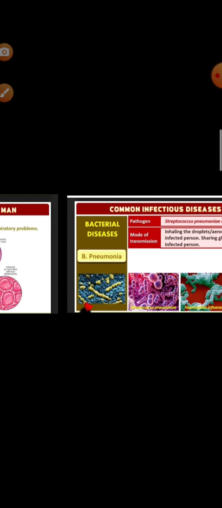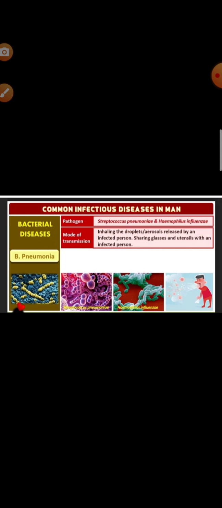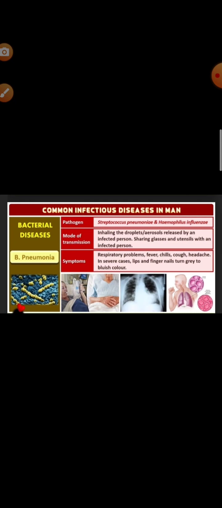What are the symptoms of pneumonia? Fever, chills, cough, headache, and in severe cases, lips and fingers turn gray to bluish in color due to this infection.